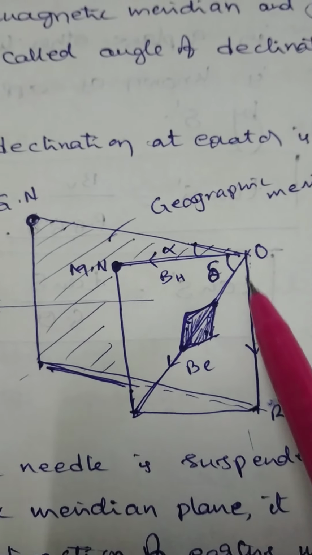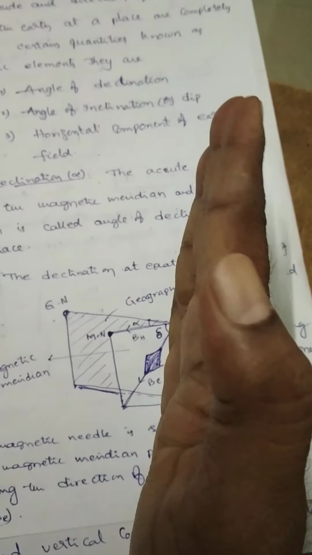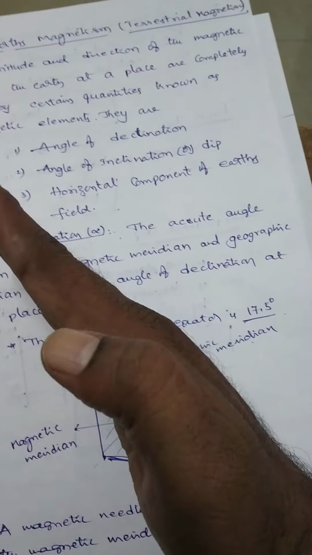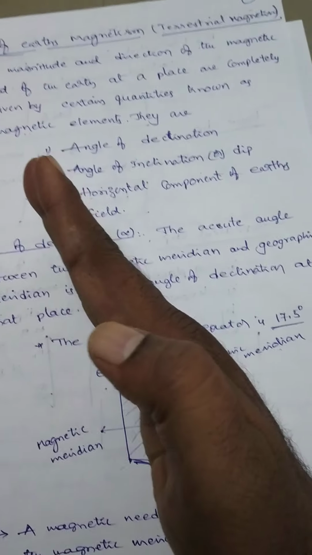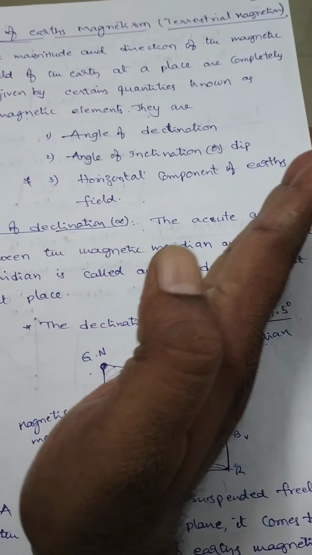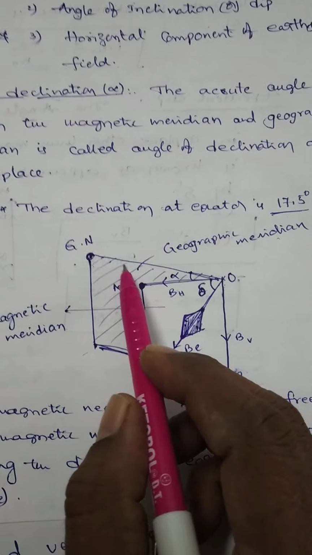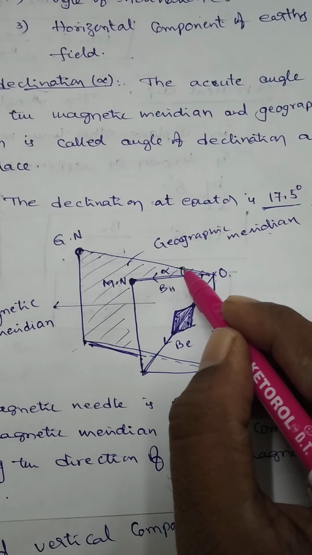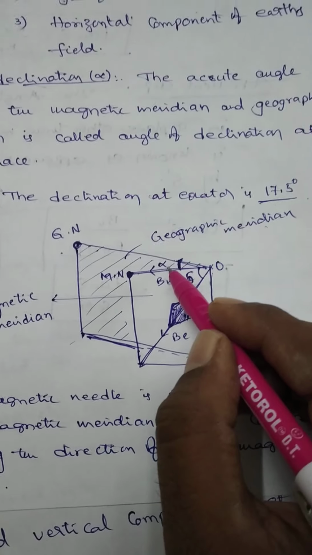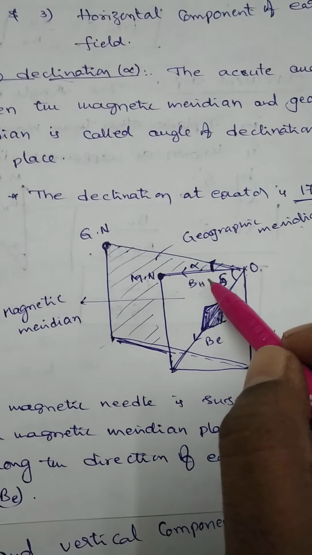And suppose this is the magnetic meridian plane and this is the geographic meridian plane. Clearly understood? The angle between geographic meridian and magnetic meridian is known as alpha, which is also called the angle of declination.